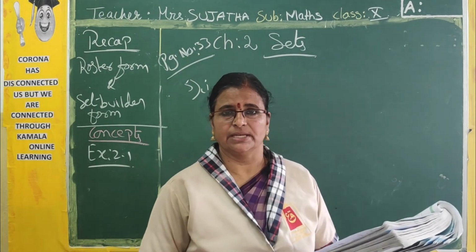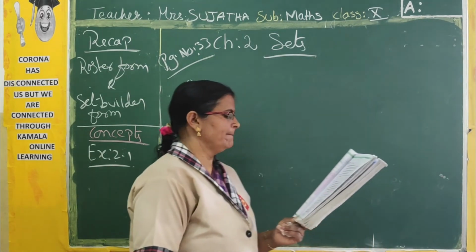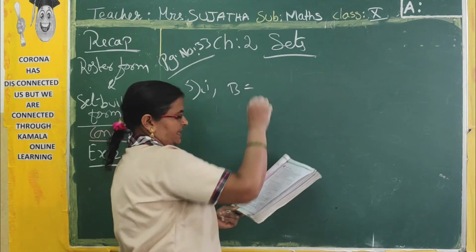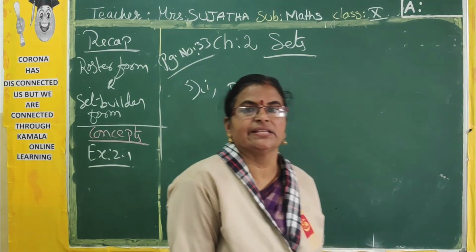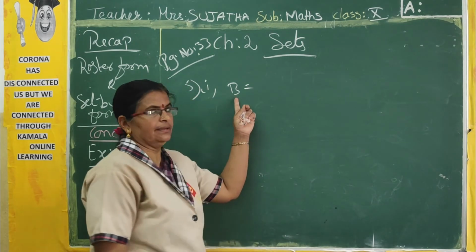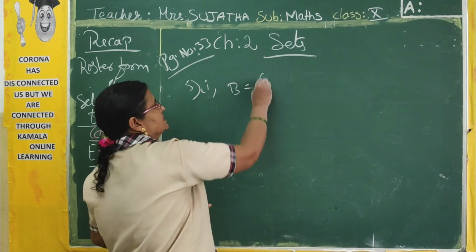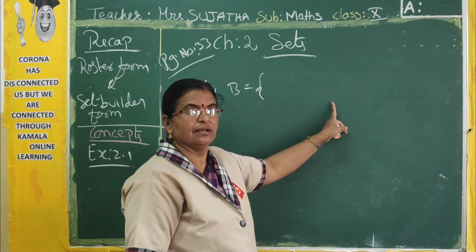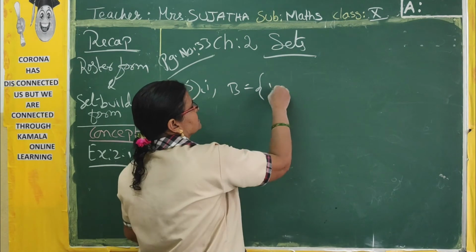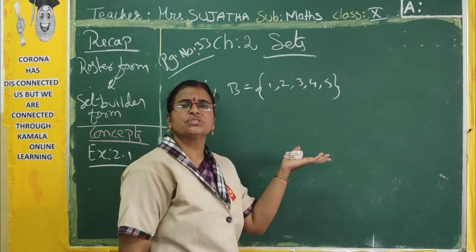I am not writing the set builder form. Just see the textbook. What does it say? X such that X is a natural number less than 6. How is the X to be set? X such that X is a natural number less than 6. So, less than 6 and it belongs to the set N. So, less than 6 means 1, 2, 3, 4, 5. And now, this is the roster form.